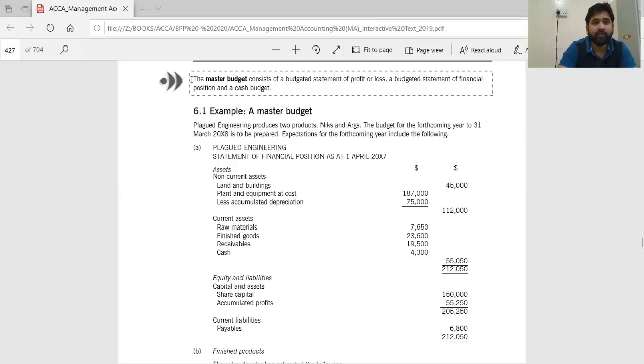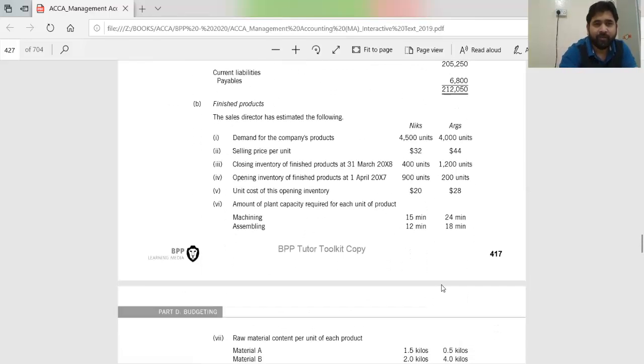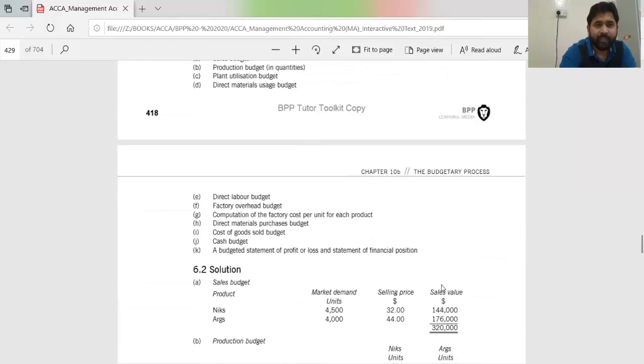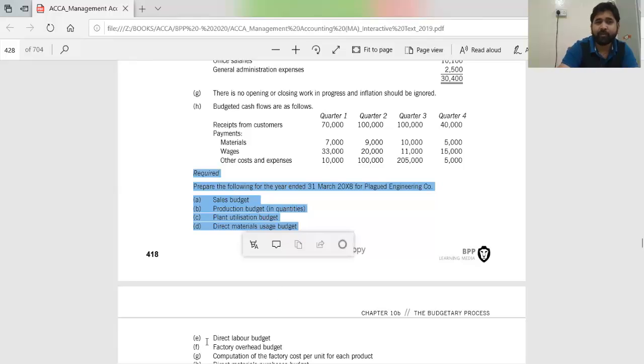See, first of all, the master budget consists of budgeted statement of PL and budgeted statement of financial position. And then they have given you an example. So here, see, statement of financial position as at 1st April. This is the budgeted statement they have created. Cash, 4,300, receivables and all that. Now, if you go up, finished product, raw material, all of this is required. They have given you the current PL and balance sheet, and all the information, and then they want you to calculate all of this.